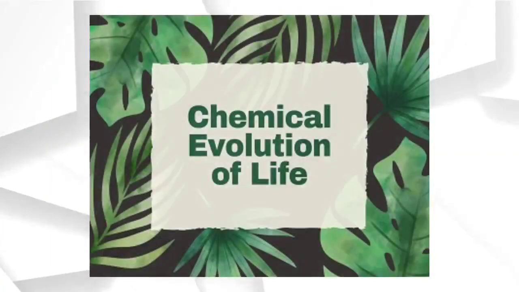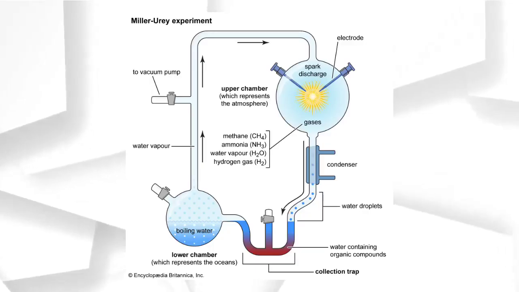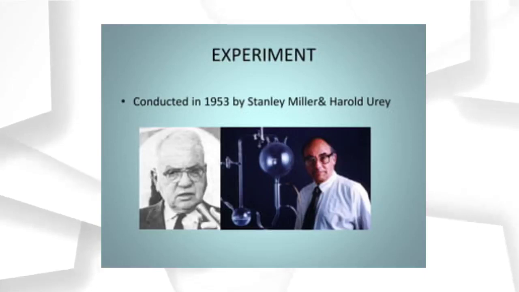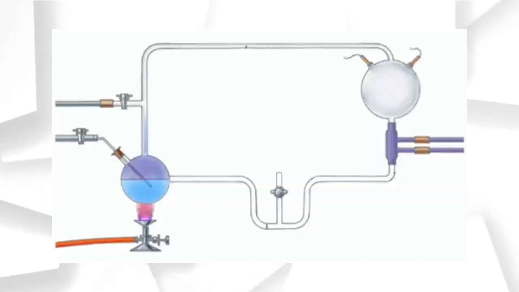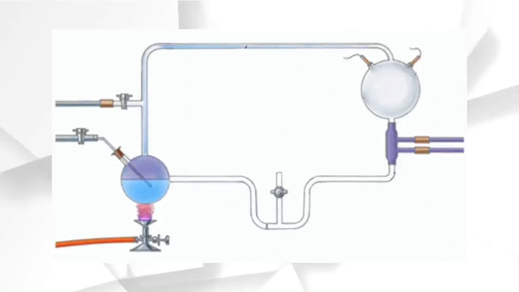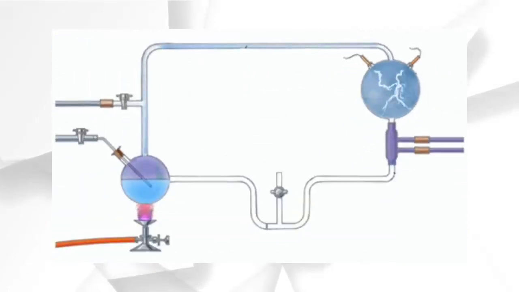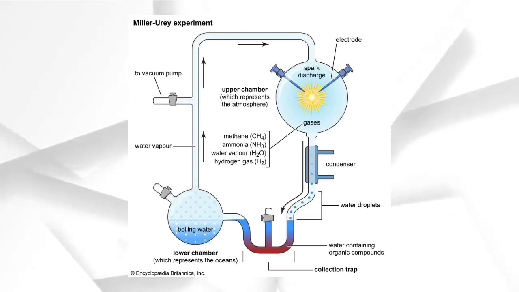Before going to the next argument, let's look at chemical evolution. In schools and university textbooks, Miller's experiment is used to prove chemical evolution, how life originated naturally without God's intervention. In 1953, scientist Stanley Miller performed an experiment that may explain what occurred on primitive Earth billions of years ago. He sent an electrical charge through a flask of a chemical solution of methane, ammonia, hydrogen and water. These gases are meant to be those found on primitive Earth. After some days he got a few amino acids as a result. This experiment is used by many evolutionists to prove that life originated naturally without God.